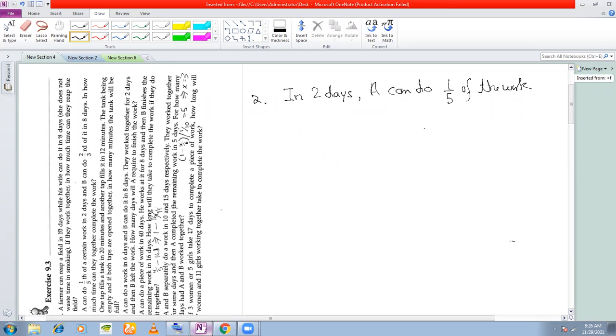So what is the work done by A? What is the definition of work done? Fraction of work completed in one day, right? So in 2 days, if A can do 1/5 of the work, therefore, in one day, how much will A do? In one day, A can do 1/5 by 2, which is equal to 1 by 5 into 2, which is equal to 1 by 10 of the work.